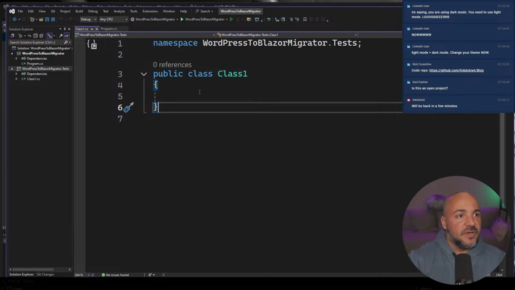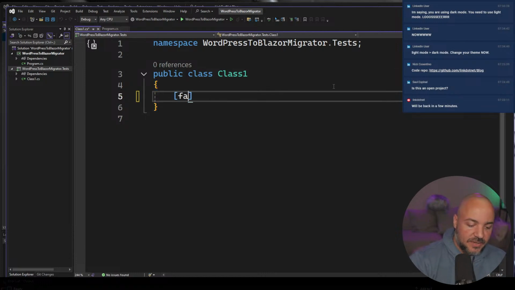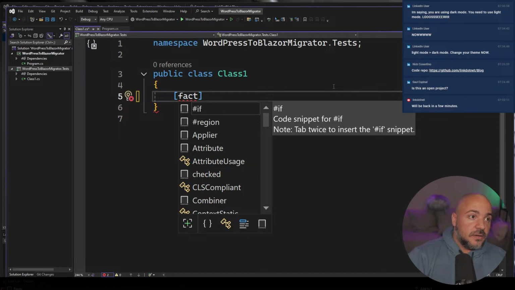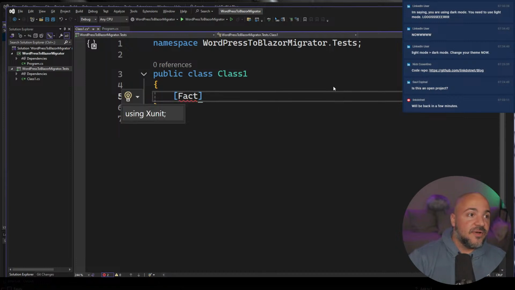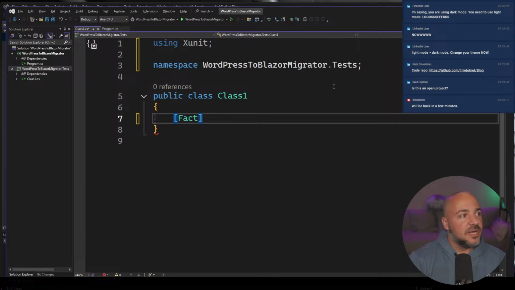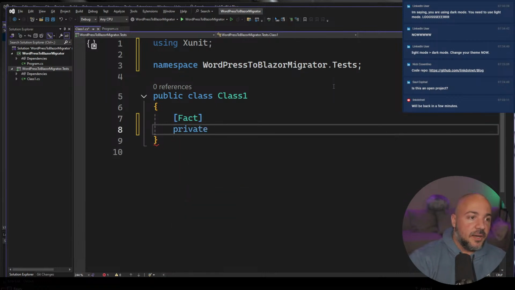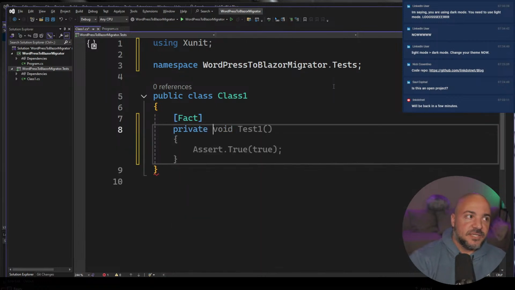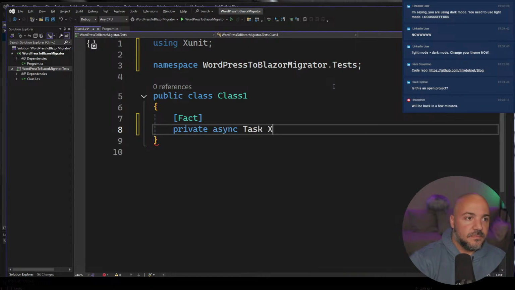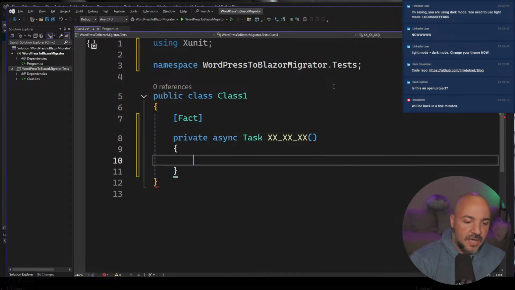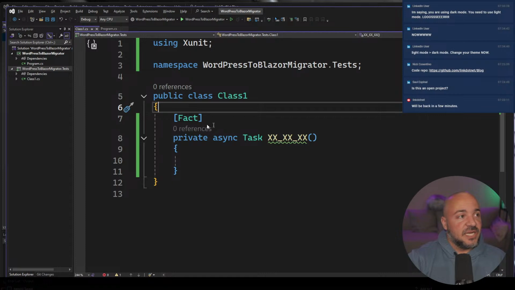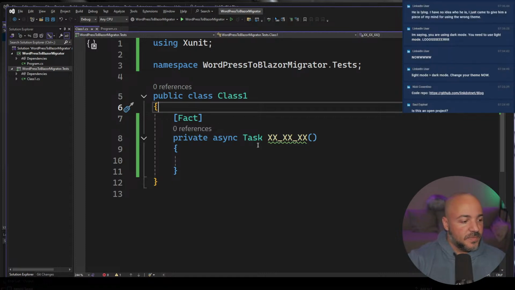Now that we have a test class, basically we would need. Oh, I don't have Copilot on here. I'm not going to be able to code anything now. Asynchronous probably. So we'll have to have a test method. And this one, like I said, is going to be super dumb.